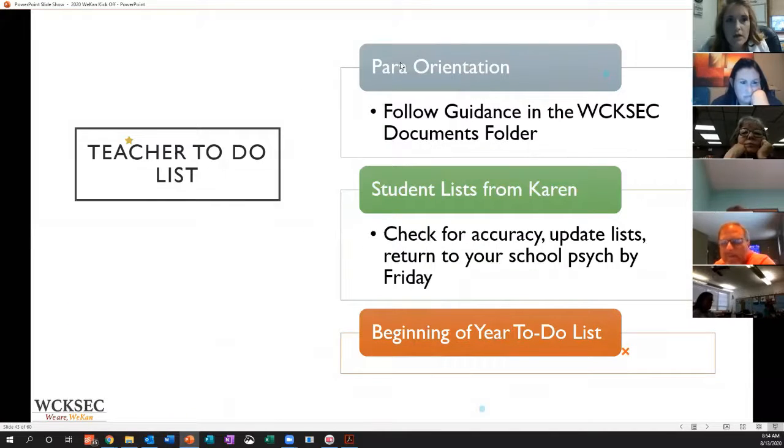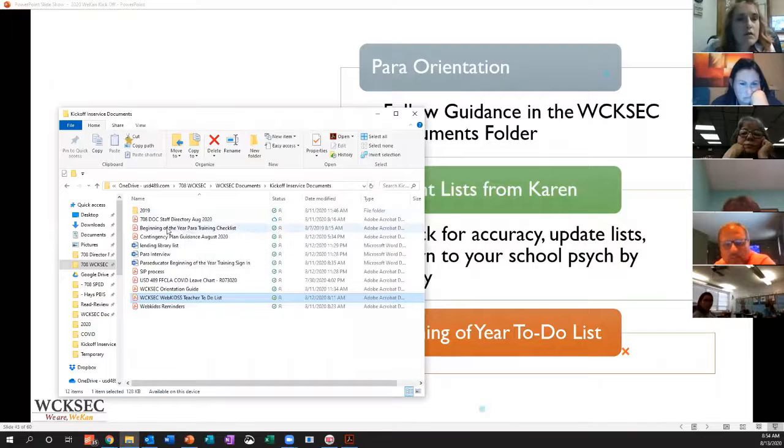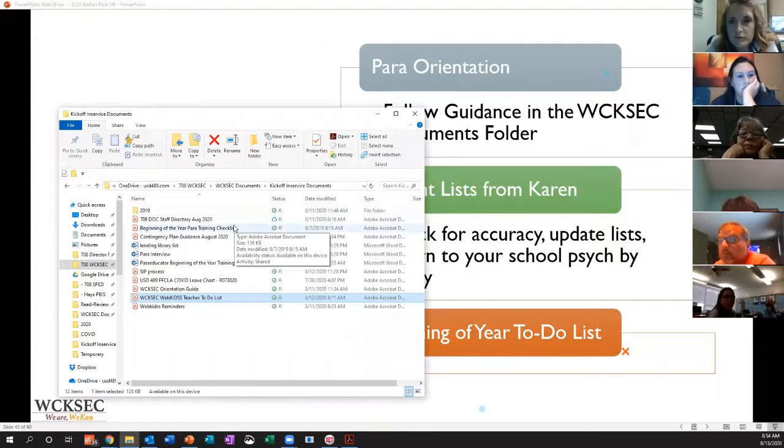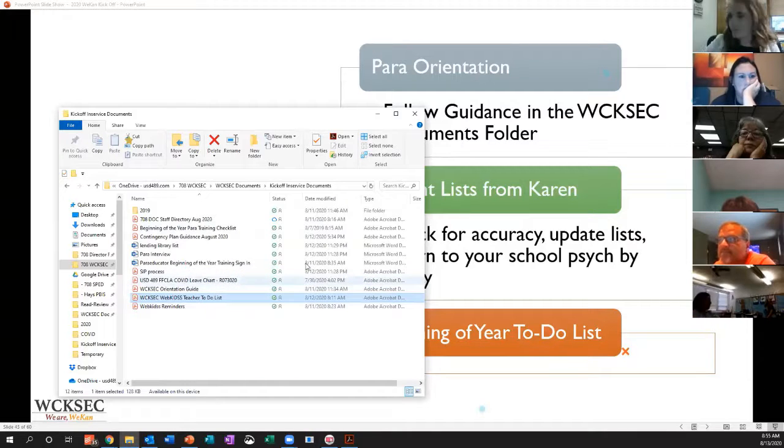In that, there's the para orientation planning. The para guides are in there. Also the beginning of your para training checklist, which was updated with a couple things around Frontline, making sure staff understand how to do that. We are getting some information to help train up the paras on how to use Frontline, because we all know there's the web portal, but there's also the phone portal where you can just call in. Sometimes that's easier for some people, especially in the morning when you've got a sick kid and you're trying to get things put in. Sometimes a phone call is easier, but we'll get that guidance for you. And then all the different documents we'll talk about today, the COVID leave, contingency plans, all of that is in here. Again, feel free to check it out.